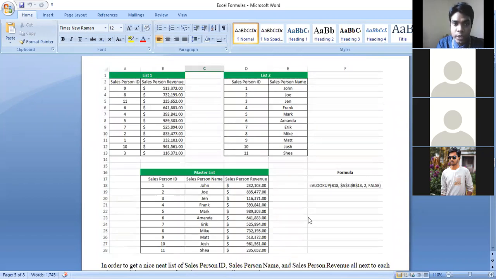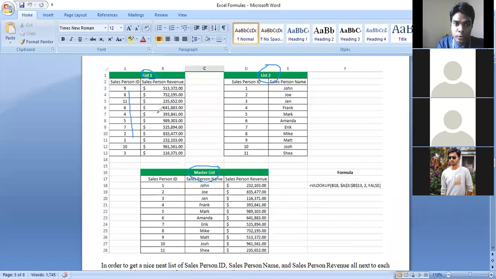Okay, so here we have list 1, and here we have list 2, and this is our another list, the master list. In list 1 we have the salesperson ID in the first column and the salesperson revenue.